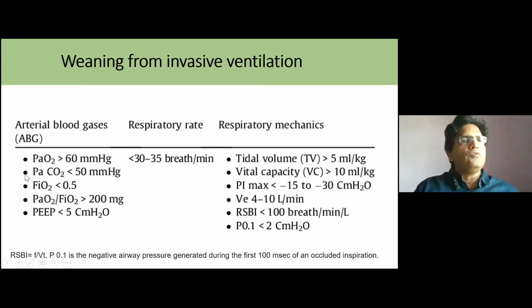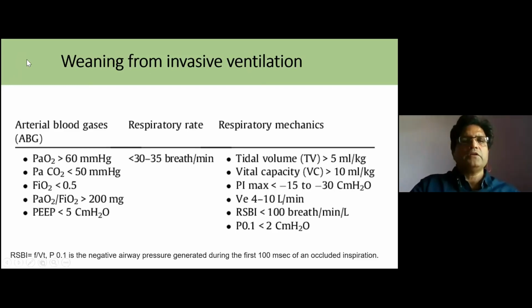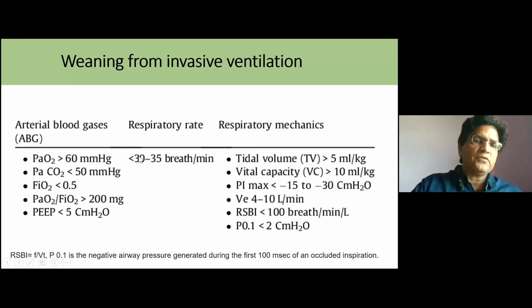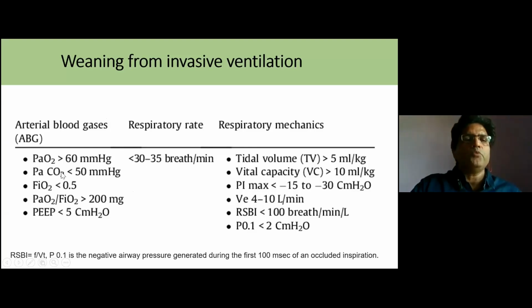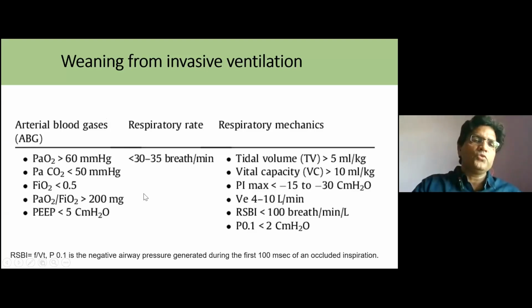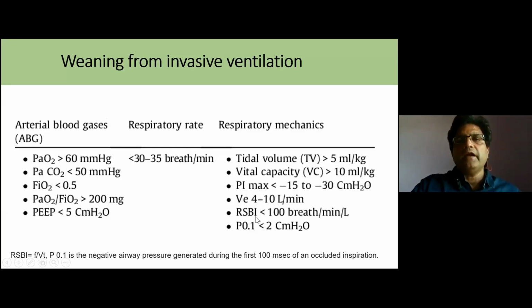Once the patient has improved, then we have to see whether these parameters are met. If the patient is improving, then we have to wean from the ventilation. So these are the criteria for how to wean. In the arterial blood gas analysis, PO2 is more than 60, PCO2 is less than 50, FiO2 is less than 0.5, PF ratio is more than 200, PEEP is less than 5.